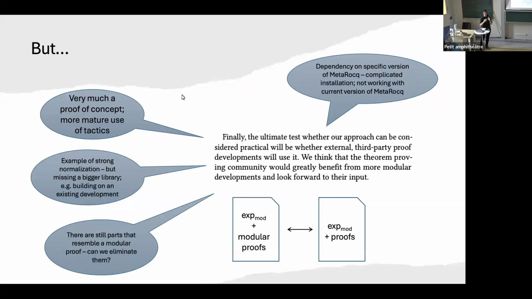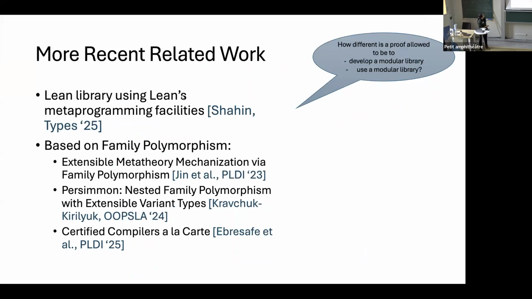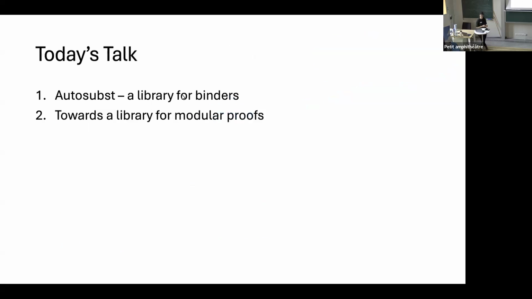So the real question is, how willing would the developer of a library be? What is the difference which would be allowed in such a modular library, so that people would be willing to put up with modularity? Okay. There is some more recent related work on a Lean library using Lean's meta-programming facilities, and also some work based on family polymorphism. One thing I would be interested in from people writing libraries here is, like I said before, how different is a proof allowed to be, so that you would be willing to exchange modularity for an overhead. Okay. So this brings me to the end of the talk.